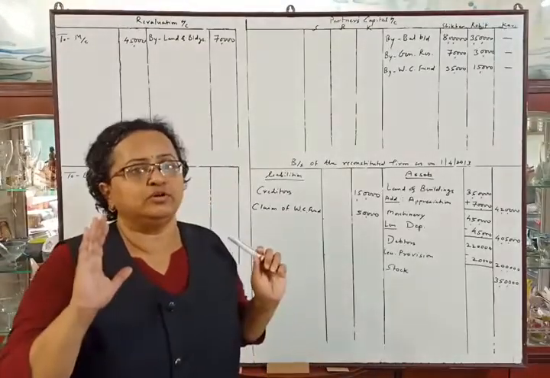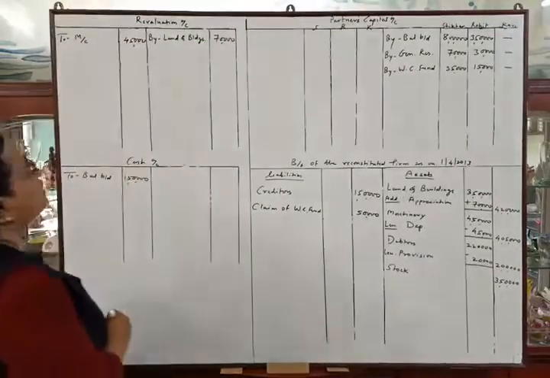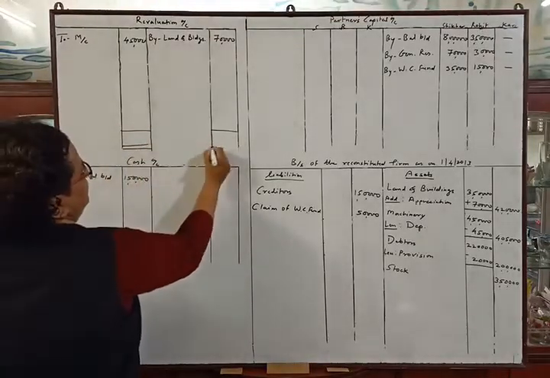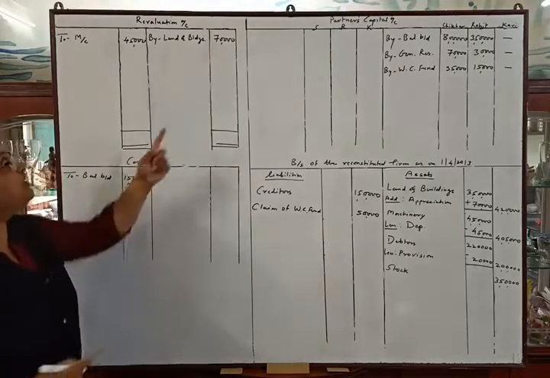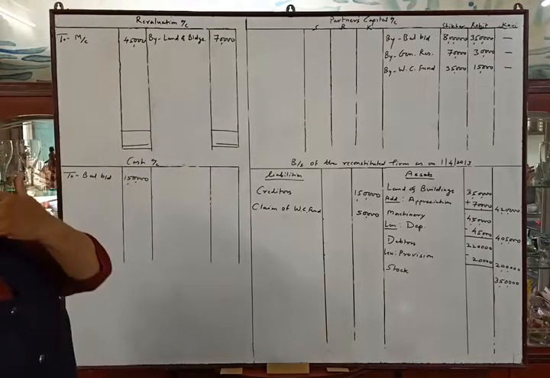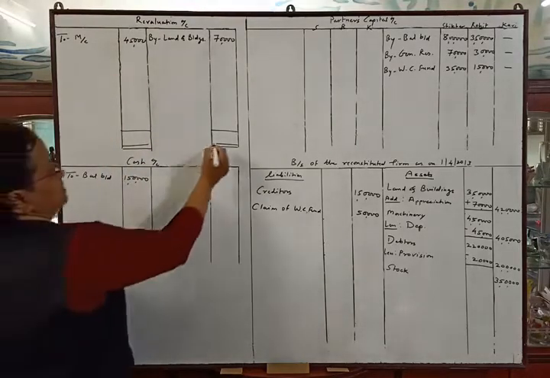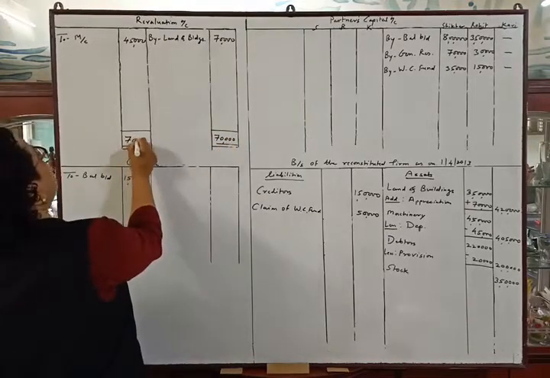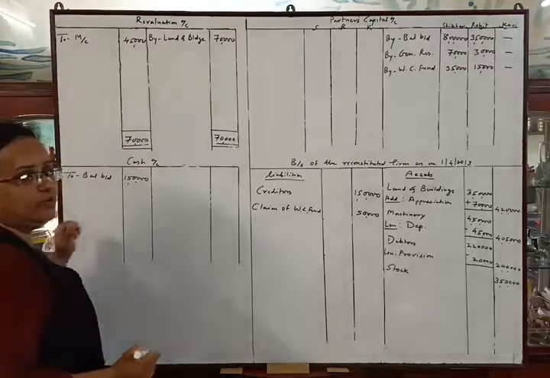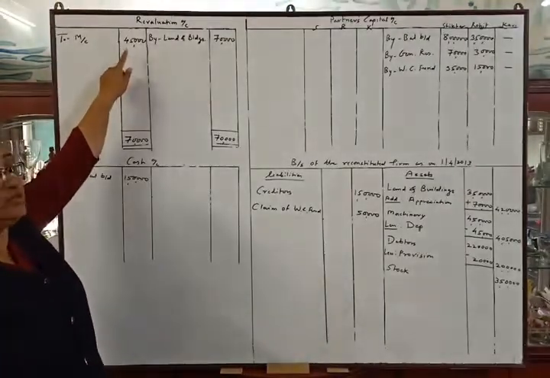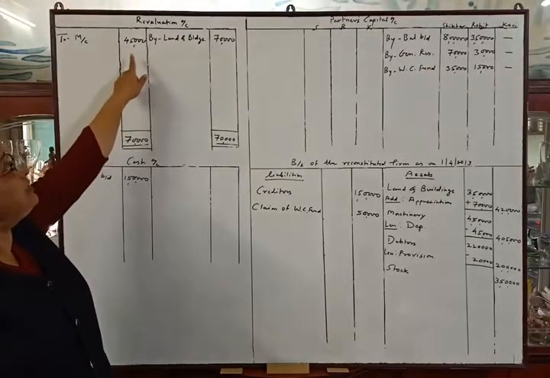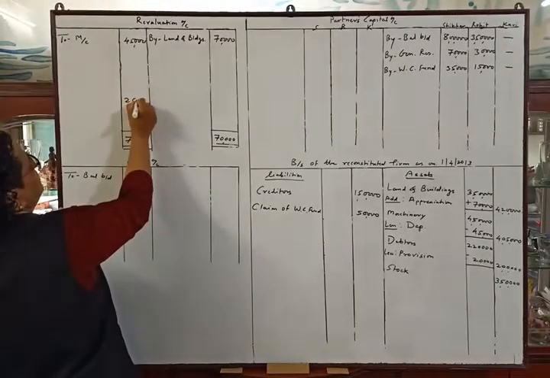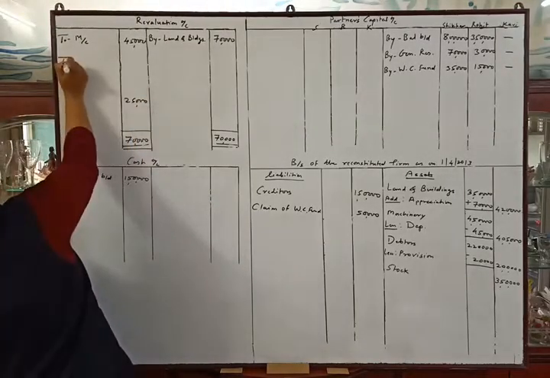First we have to tally revaluation account. So now we will tally revaluation account. Credit total is 70,000 and debit total is 45,000. So 70,000 we will write as total of the account. We will deduct 45,000 from 70,000. It will be 25,000. Balance will be 25,000, which will be transferred to partners capital account.